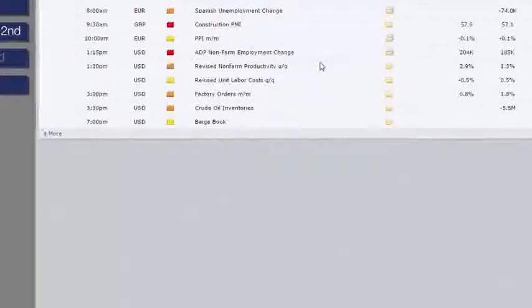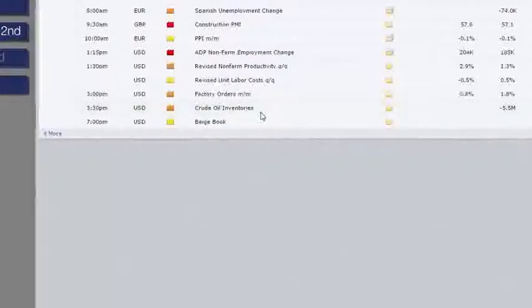And then, of course, we've got ADP non-farm employment change from the US. Again, expected over 200,000. That's positive. As long as that trend continues, we're going to be pretty much looking positive on the US dollar into NFP. ADP doesn't have that much of an impact. People tend to use it as a kind of gauge to see what the big figure on Friday is going to do, but I wouldn't get too carried away on that one. It's not really an event I look to trade either in or out.